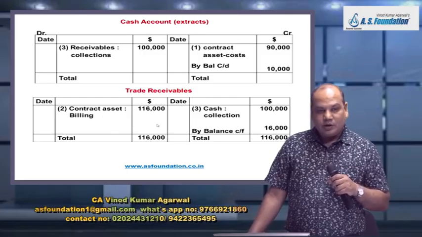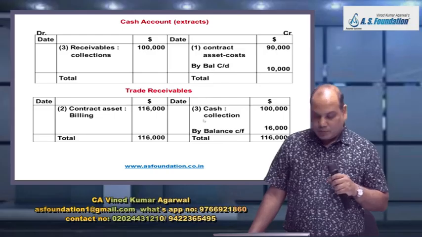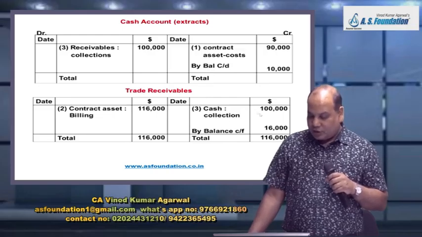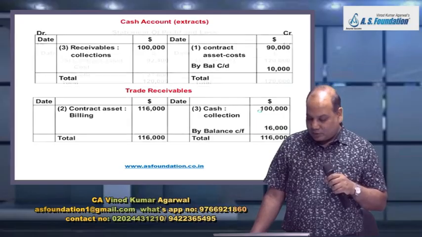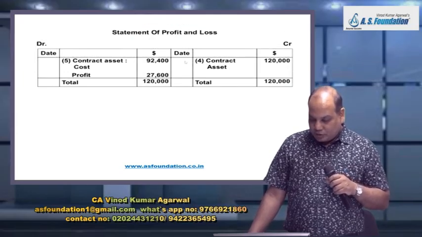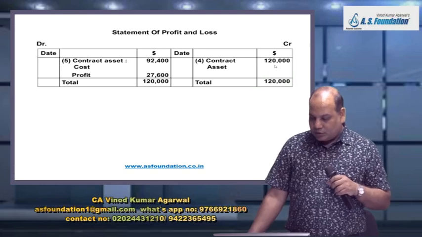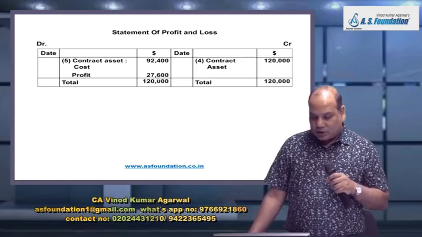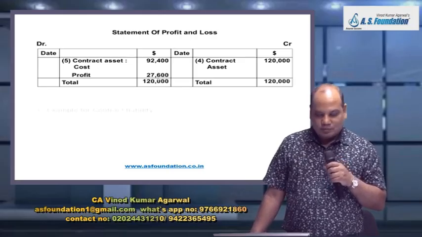When we raise the bill, debit side to contract asset progress billing 1,60,000. When he makes the payment by cash 1 lakh, by balance carried down. SOPL, by contract asset revenue to contract asset expense, difference is profit.